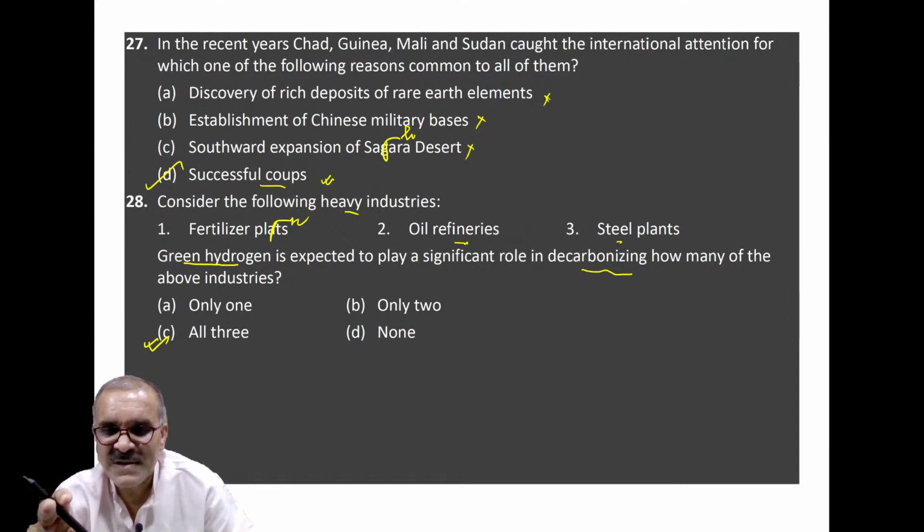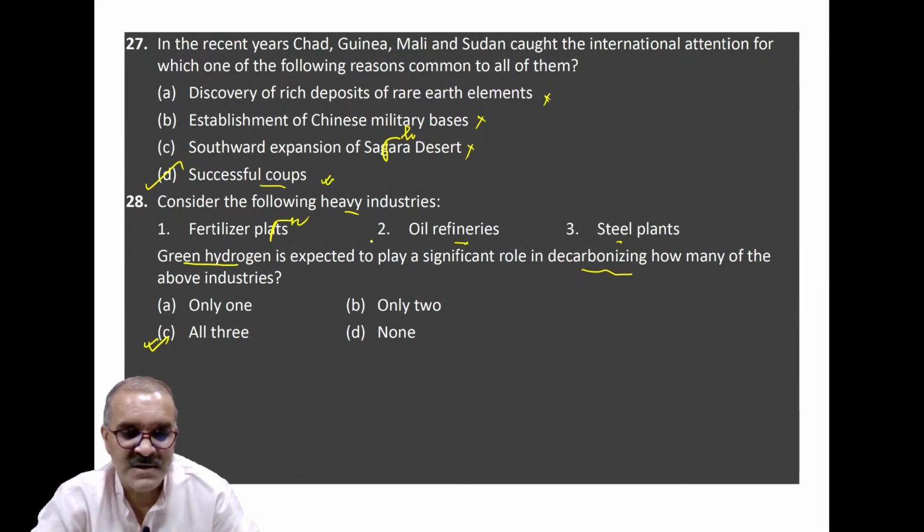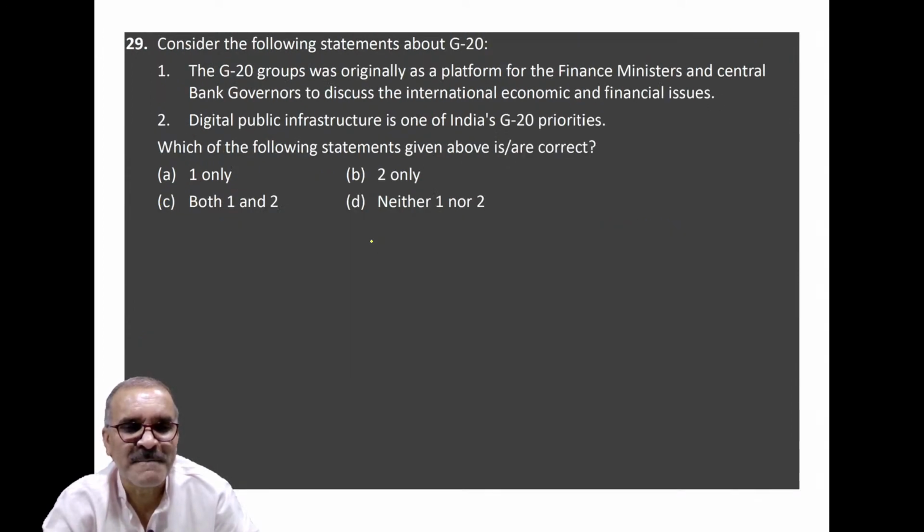That policy is under proposal in the pipeline. It is yet to be announced, but government of India might force them that by 2035, all of fertilizers, oil refineries, and steel plants need to replace from the existing fuel source to green hydrogen. First, India need to start producing green hydrogen and scale up its production. So all of these things are because they are highly polluting industries in India. Clear?